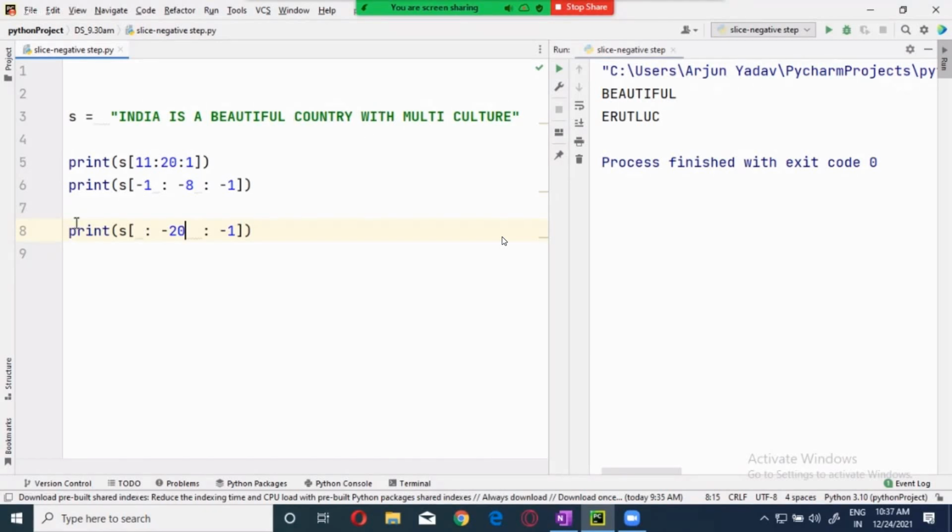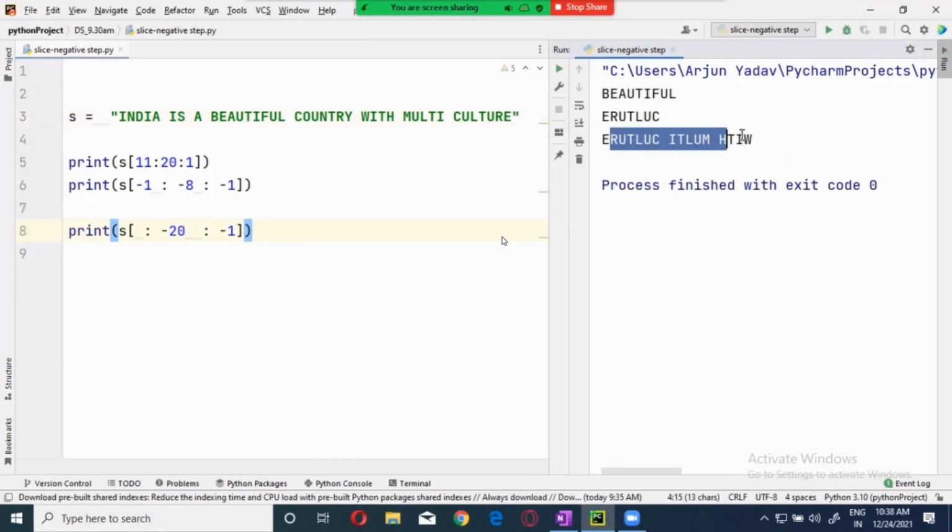When I'm not giving the starting index, it will take it as -1. So I should get it from here to somewhere here in the negative direction, that is in the reverse order. From here to here I got it. Now, if I'm not giving this one either, then what happens? The whole string is reversed.